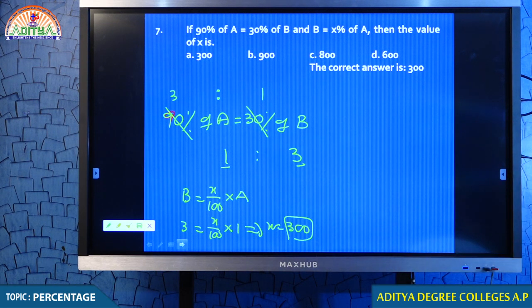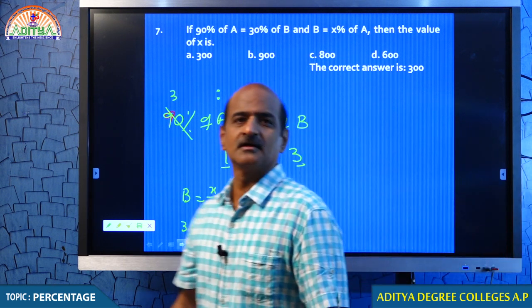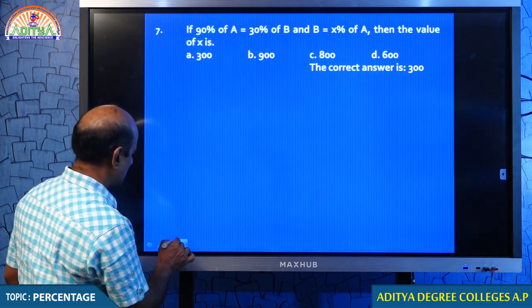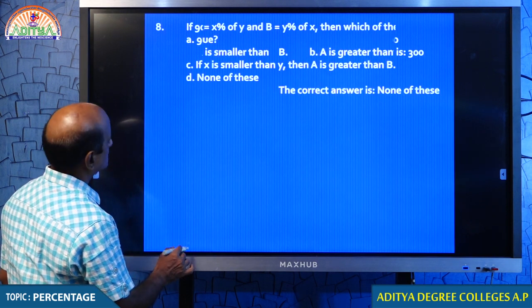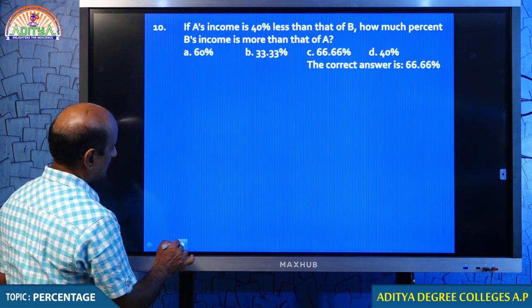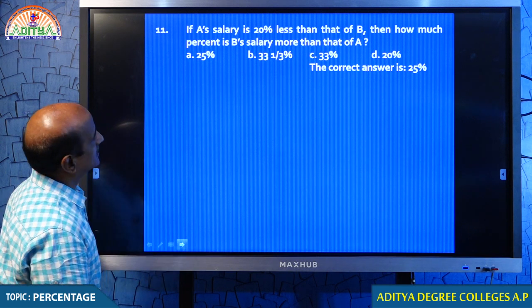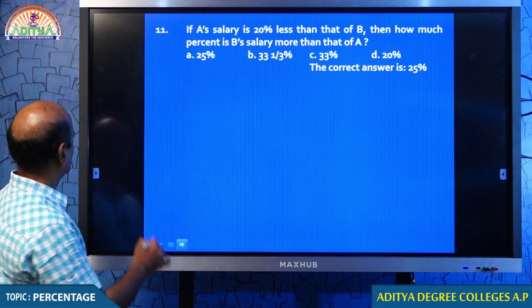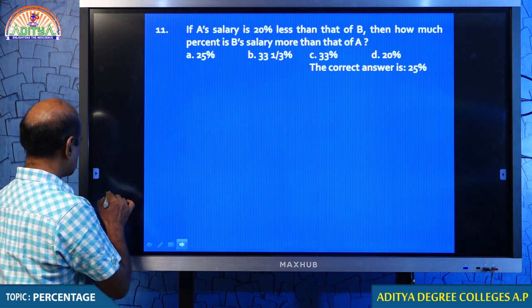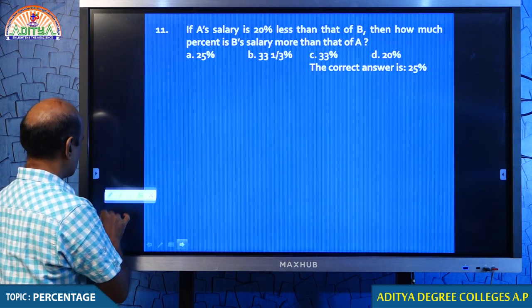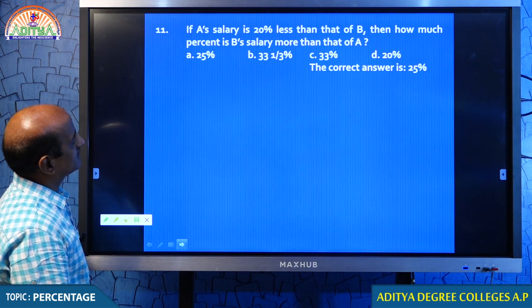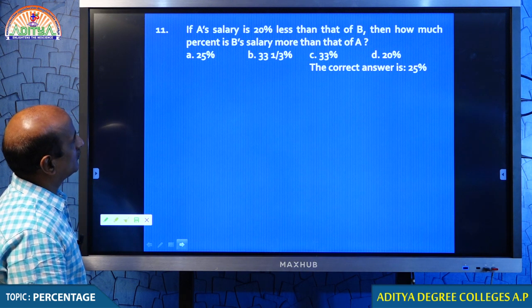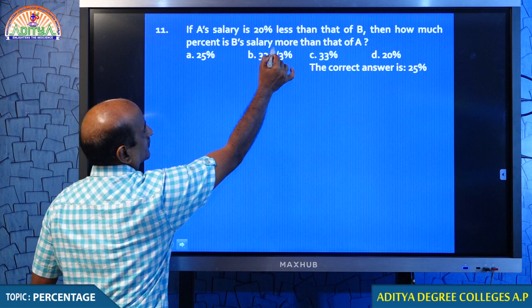Let me check your options. Okay, students. Now, let me go ahead to the next question. Question number 11. I just don't want to touch those questions which I feel need not be explained. Question number 11, I should not explain to you. Because in question number 11, what are you actually given, my dear students? Check it out. A's salary is 20% less than that of B, then by how much percent is B's salary more?